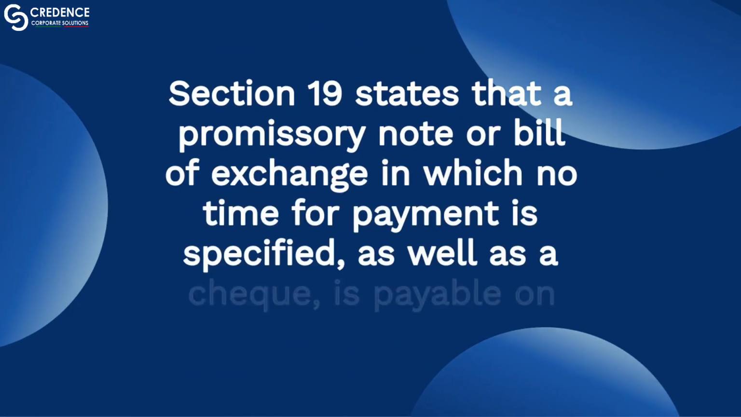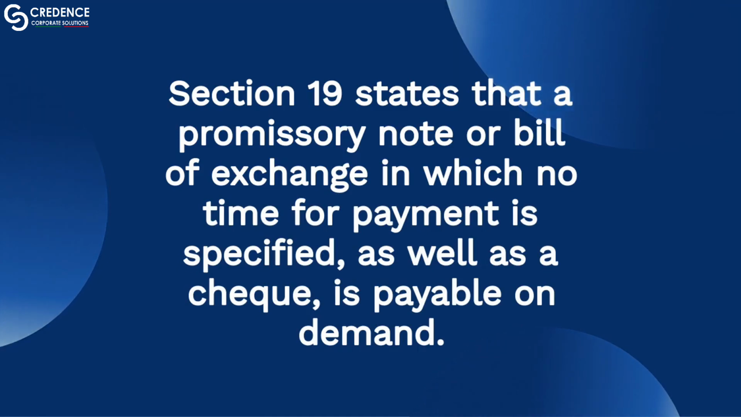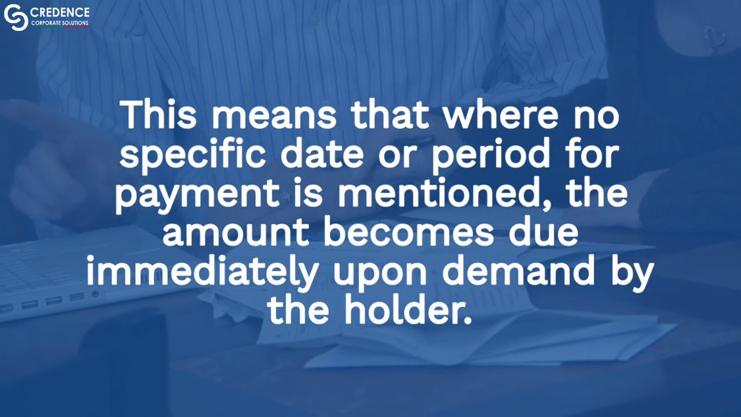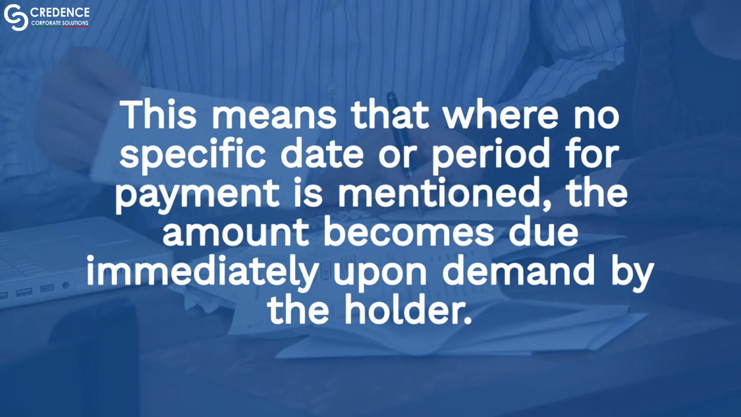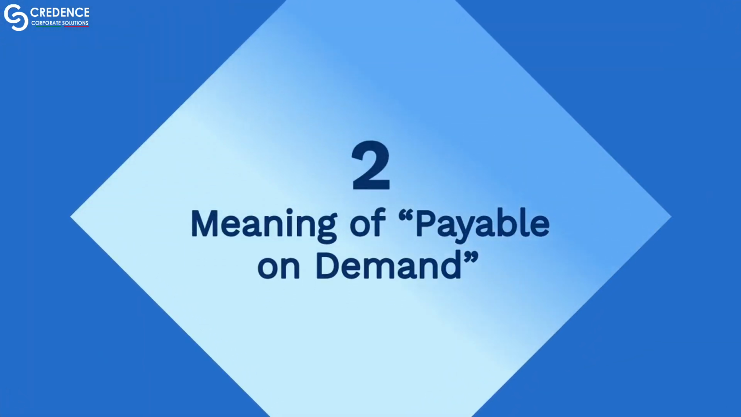Section 19 states that a promissory note or bill of exchange in which no time for payment is specified, as well as a cheque, is payable on demand. This means that where no specific date or period for payment is mentioned, the amount becomes due immediately upon demand by the holder. 2. Meaning of payable on demand.